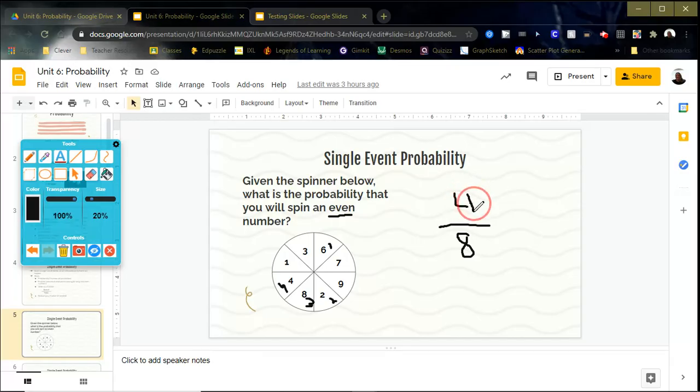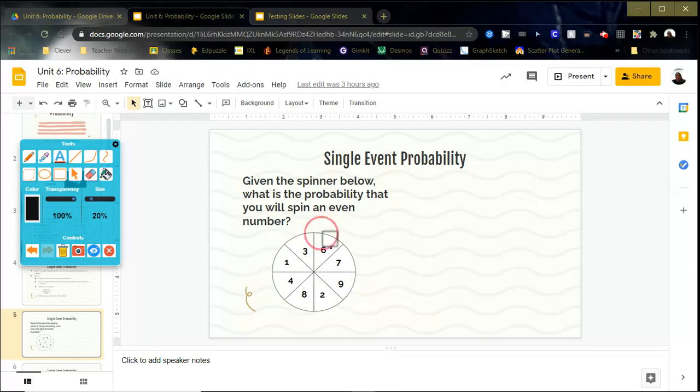Okay, and then I'm going to reduce it if I can. This is 4 over 8, so I can reduce both of these by 4. So I'm going to divide both by 4. 4 divided by 4 is 1, and 8 divided by 4 is 2. So my answer would be 1 over 2. And that's all you got to do there, guys. So let's erase this and let's do another example.